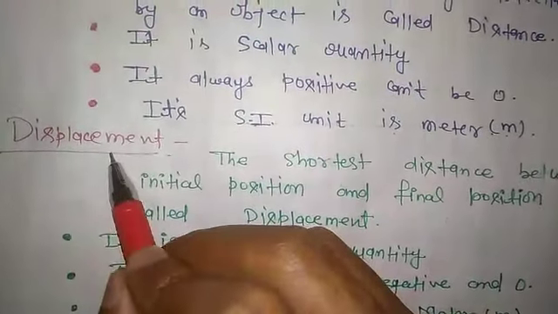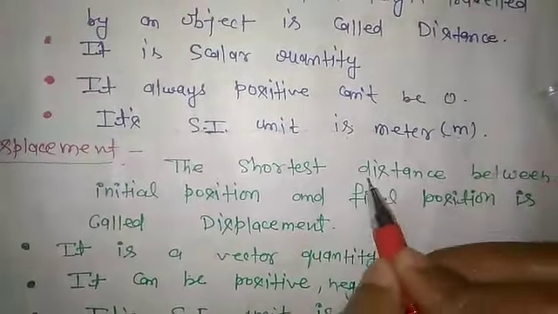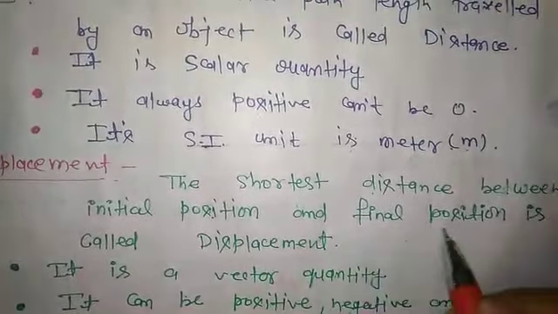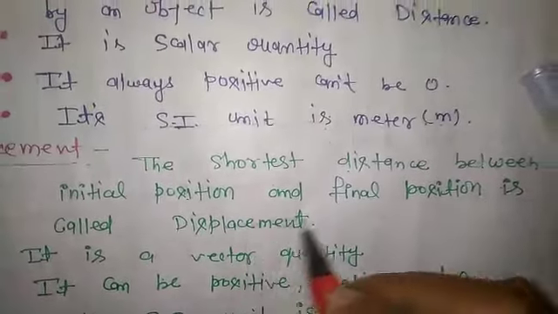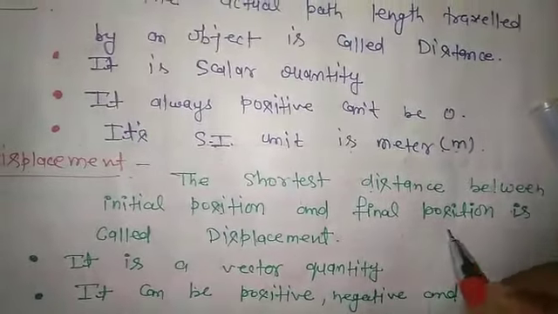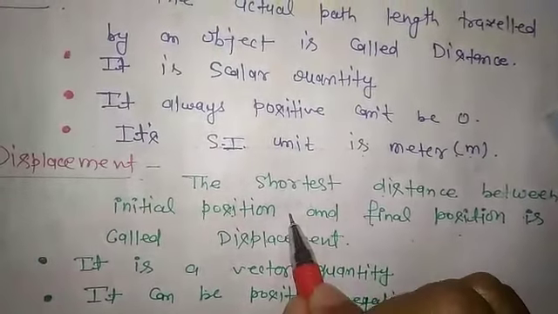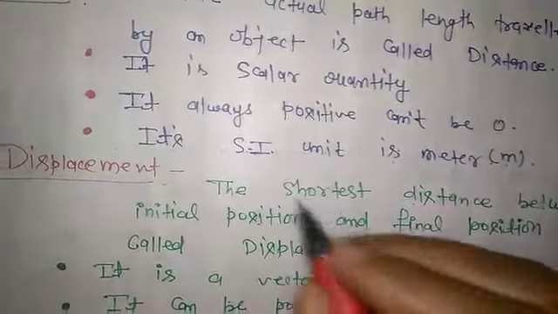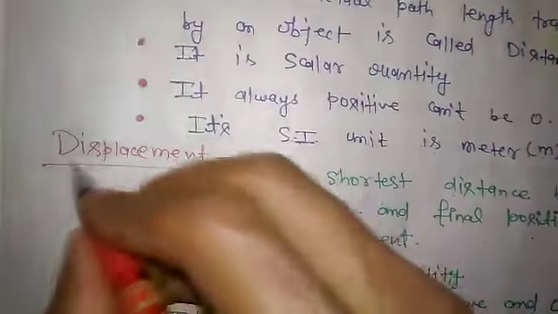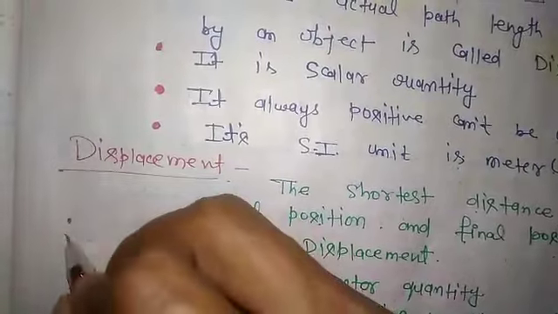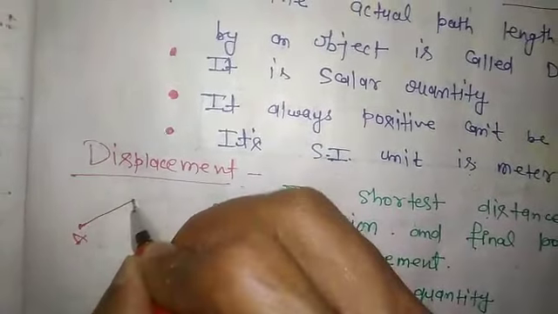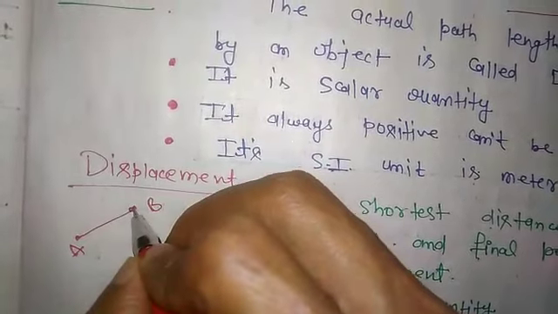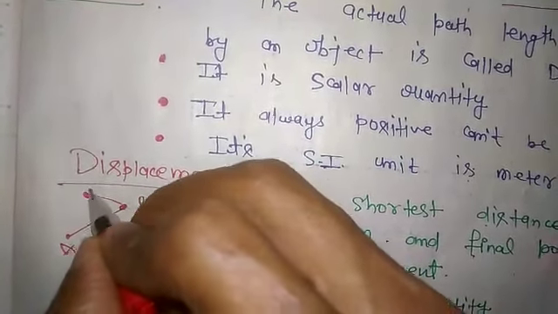Now displacement. The shortest distance between the initial position and the final position is called displacement. In this, we measure the direction. For example, if an object travels from a point A to B and after B, it travels to point C.